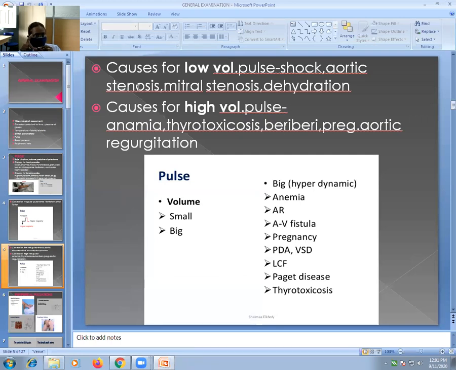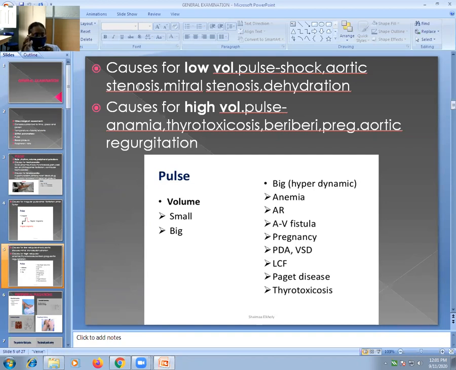So the causes for low volume pulse are shock, stenotic lesions of the cardiac valves, particularly aortic stenosis and mitral stenosis, and dehydration. These are the causes for low volume pulse. Now, causes for high volume pulse. High volume pulse means increased stroke volume, or increased blood volume ejected by the heart per beat.